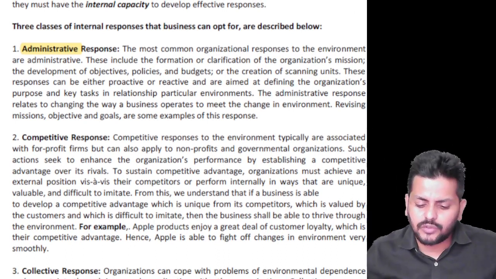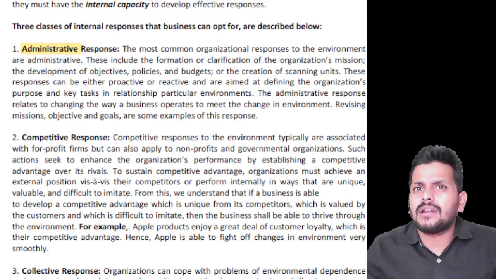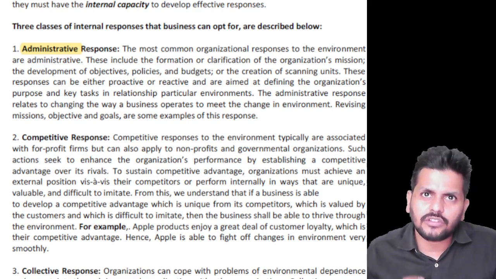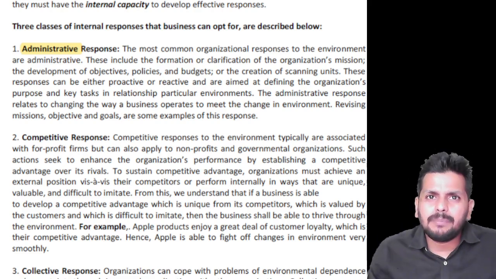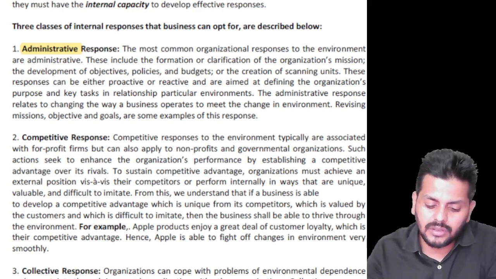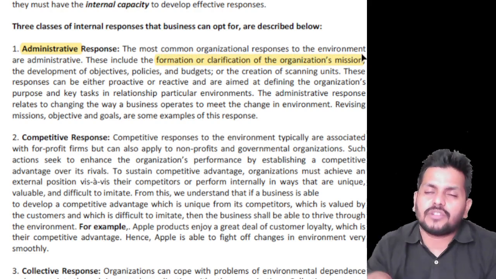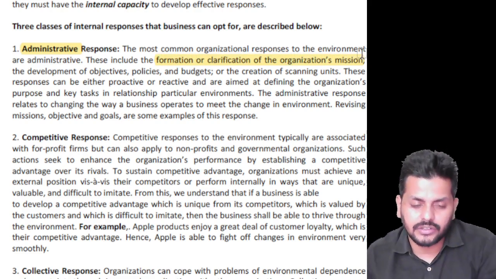So it's more of our own changes, between the vision, mission and all that, how we are reactive to the situations in the environment, changing some people within the organization. All these are administrative responses, including formation or clarification of the organization's mission. It's more within the organization setup.